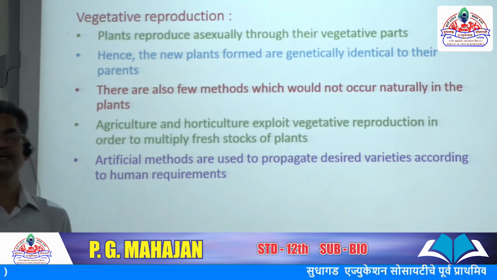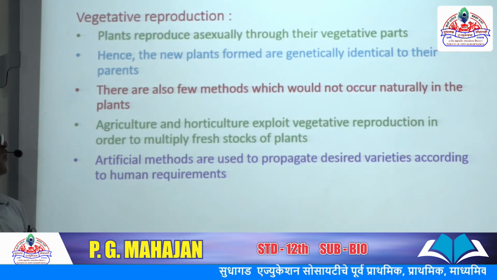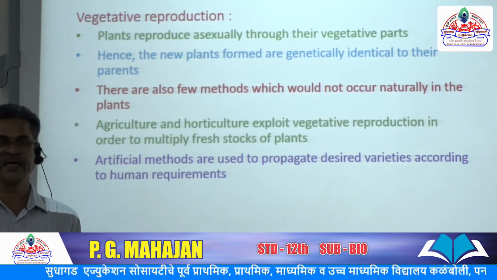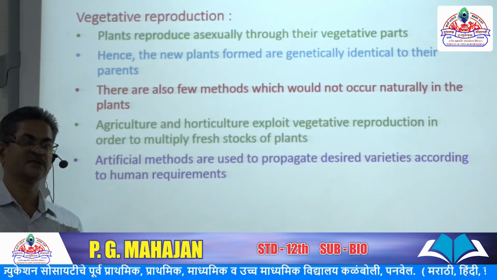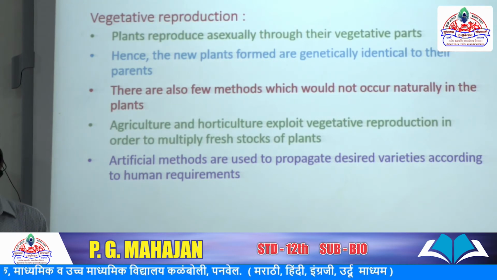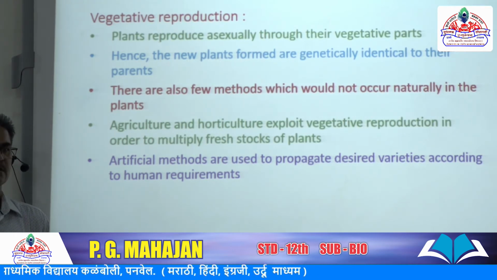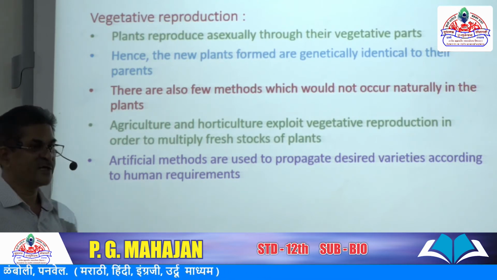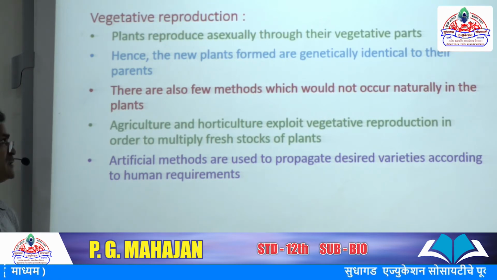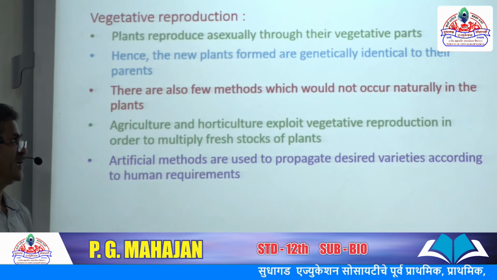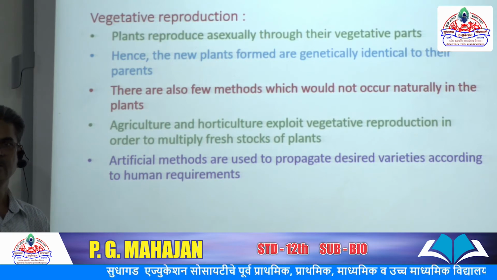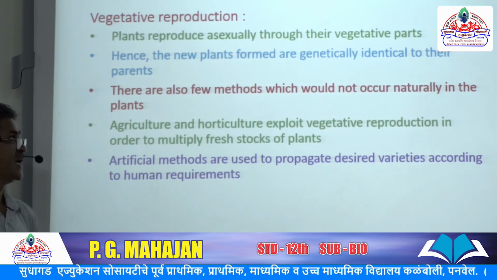Asexual reproduction, the next type is vegetative reproduction. There are two ways of vegetative reproduction. One is vegetative reproduction by natural propagation, and the second is vegetative propagation by artificial methods. First of all, vegetative propagation by artificial methods. Vegetative propagation means plants reproduce asexually through their vegetative parts, for example root, stem, leaf, etc.